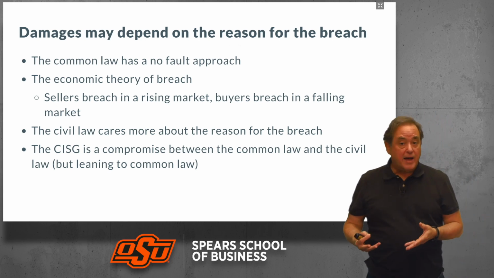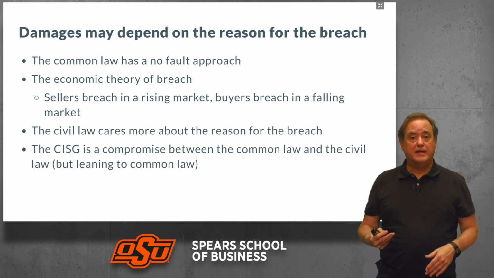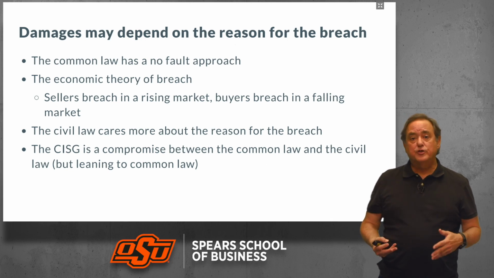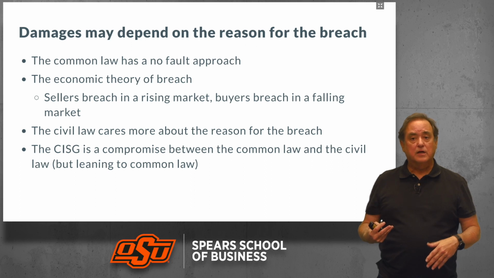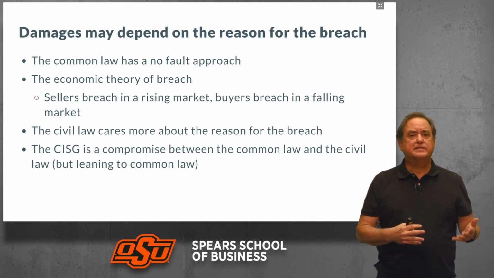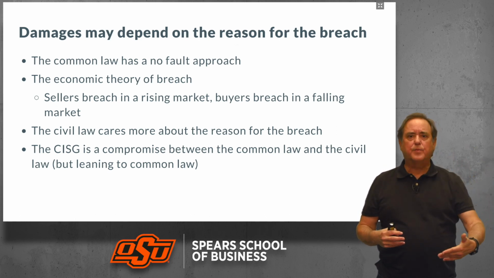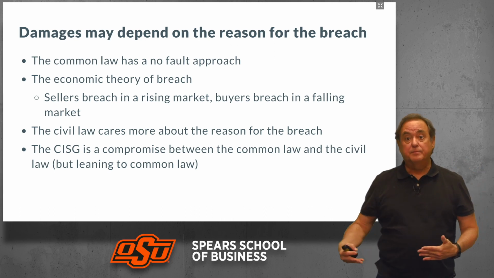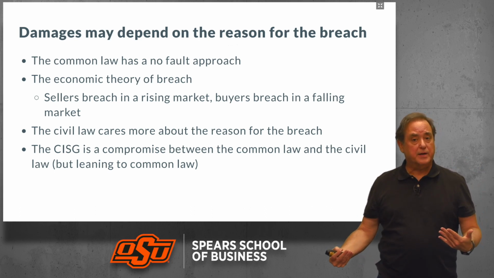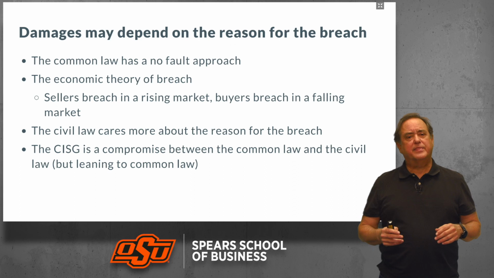Now, similarly, buyers breach in a falling market. If you are the party on the other side and you're contracted to buy oil at $80 a barrel, but the price is now dropping and you believe that the price is going to drop even farther, then if the price of oil goes down to $70 a barrel, you can breach. You can notify the seller you're not going to take delivery. You pay the damages, which is the difference between the $80 price and the $70 price. But if the price of the barrel of oil drops to $40 a barrel, then you are going to make more money in the long run. And so that's the economic theory of breach.